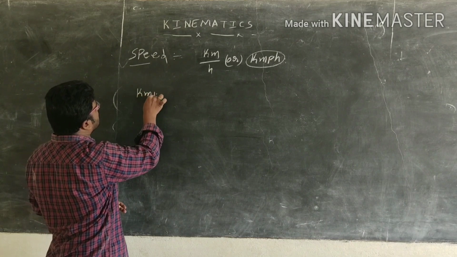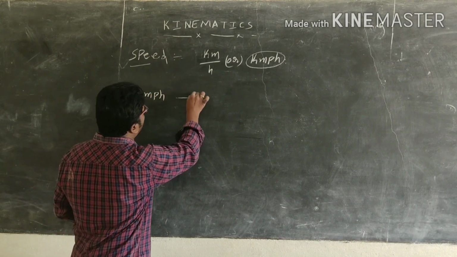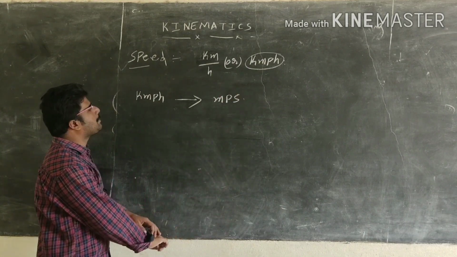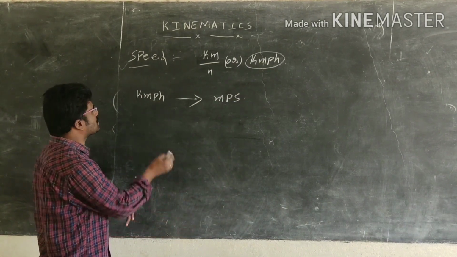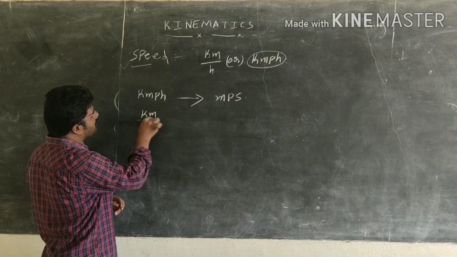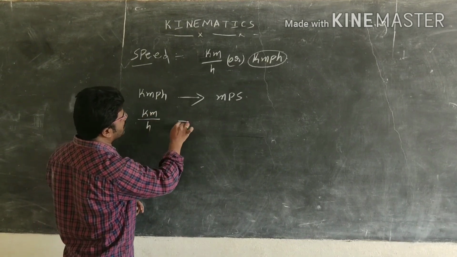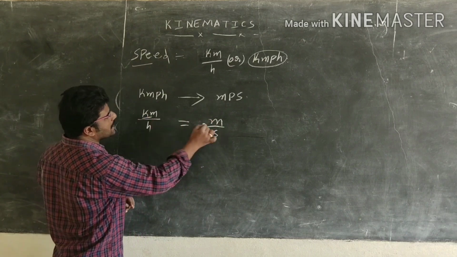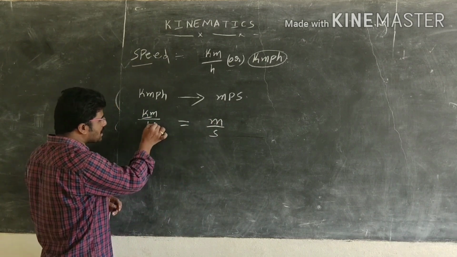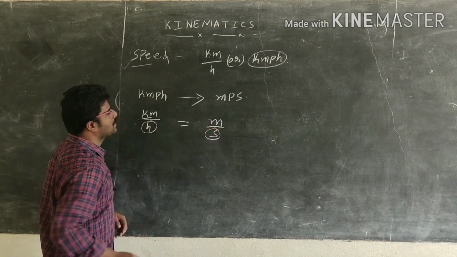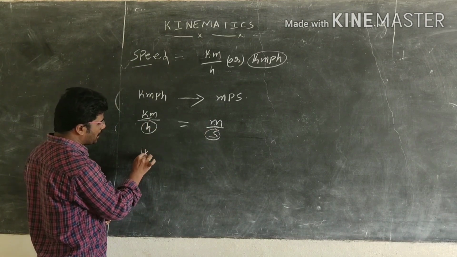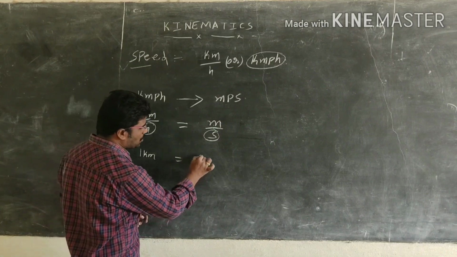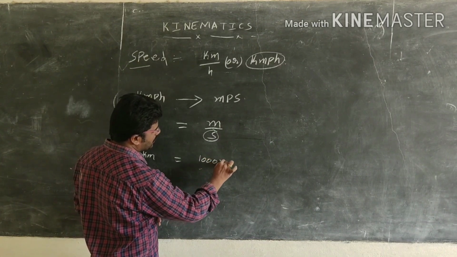First we want to change kilometers into meters, and hours into seconds. So 1 kilometer, we know, equals 1000 meters.